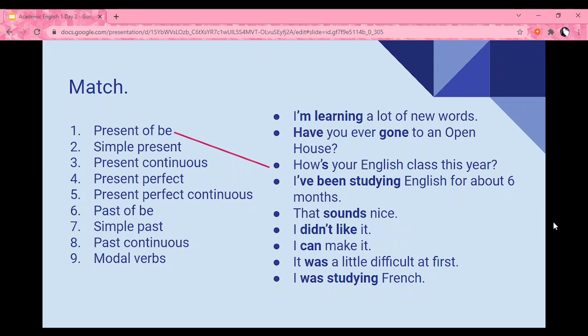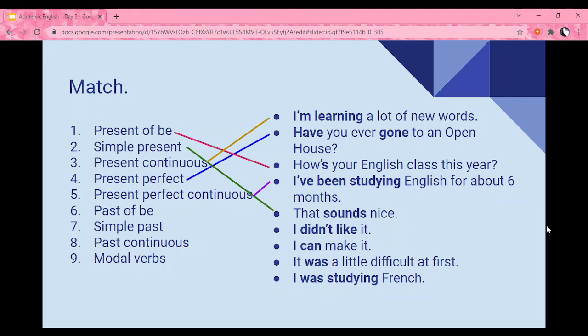Okay, let's go ahead and check. So, the one that had simple present was, that sounds nice. Present continuous, I'm learning a lot of new words. With present perfect we had, have you ever gone to an open house? And finally, with present perfect continuous, I've been studying English for 6 months.